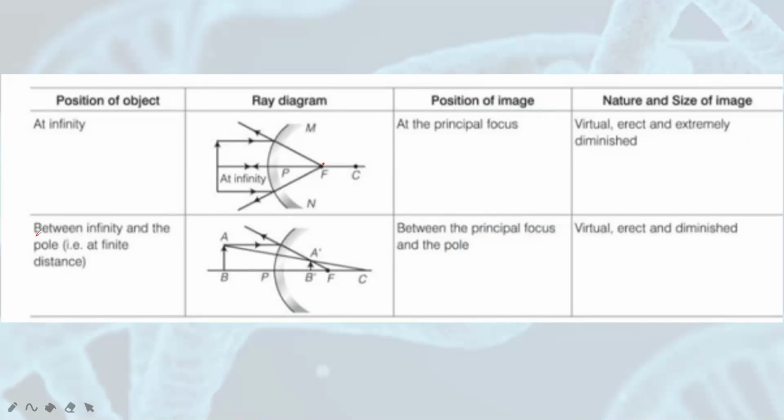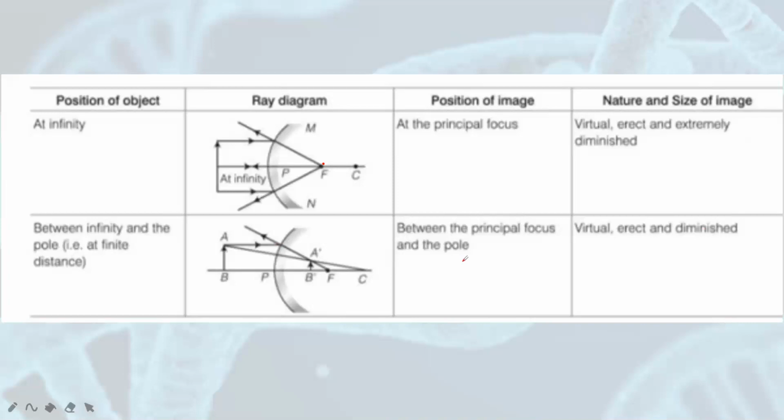Second case, if the object is placed between infinity and pole. Between infinity and pole, it can be at any position, whether it is C, whether it is F. So the image will be formed between principal focus and the pole. You can see here, this is pole, this is principal focus, the image is formed here. But you have to remember that the image is formed on the backward side of the mirror, behind the mirror. This image is also virtual because the rays are not actually meeting, we are making them appear to meet. And this image will be erect and it will be diminished.